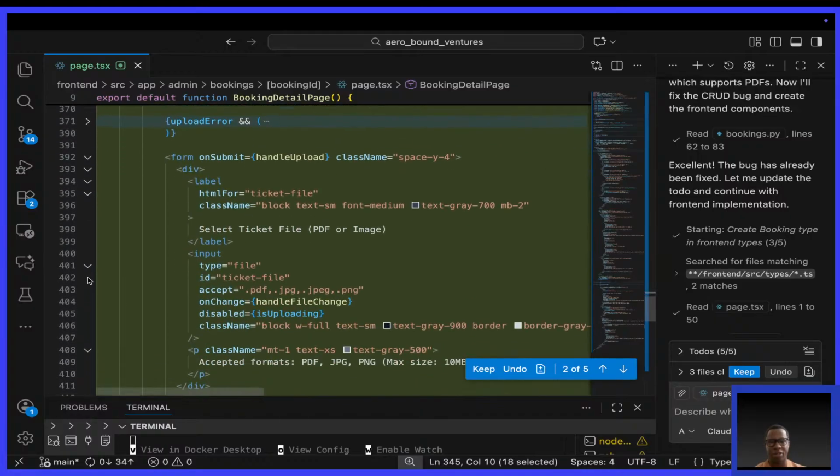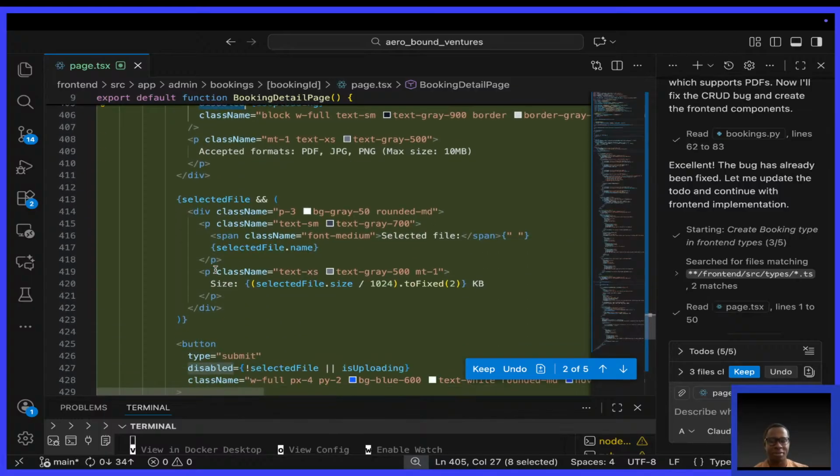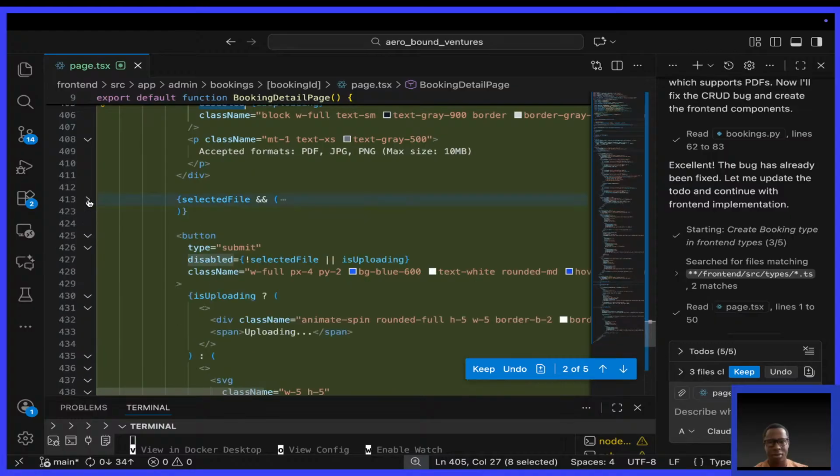Where's the form here? Here's the form. You see input type equals file, and the ID equals ticket file. That's why up there you had that statement saying document.getElementById ticket file, because of this. And it accepts PDF, JPG, JPEG, PNG. On change, handle file change. When we're uploading, it should be disabled. Simple as that.